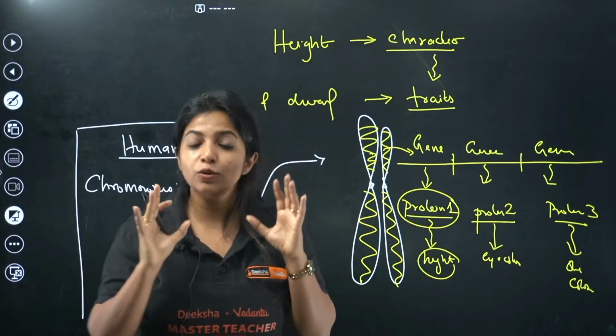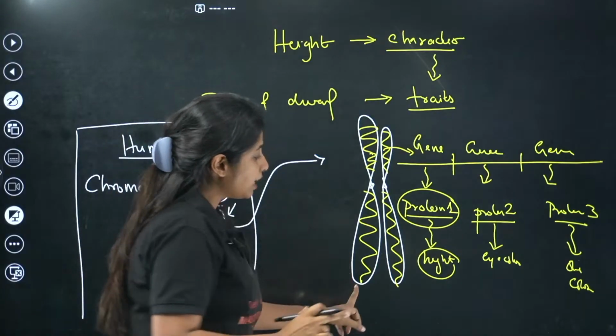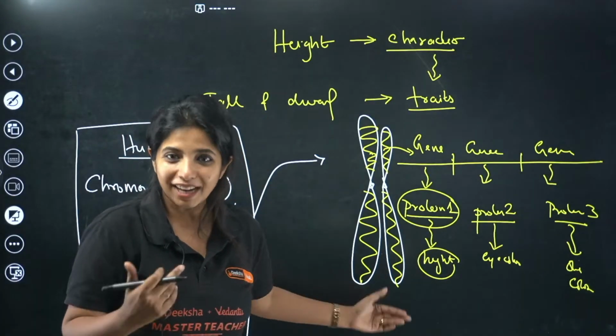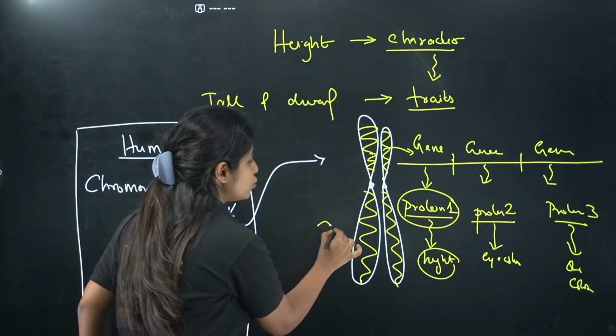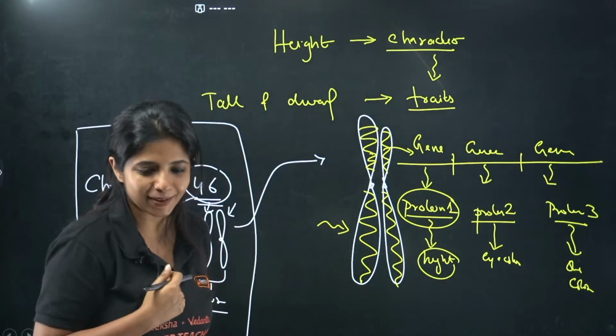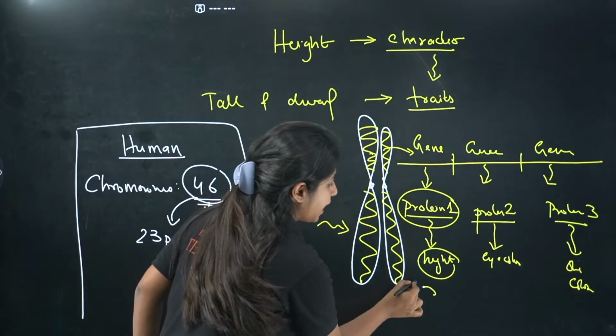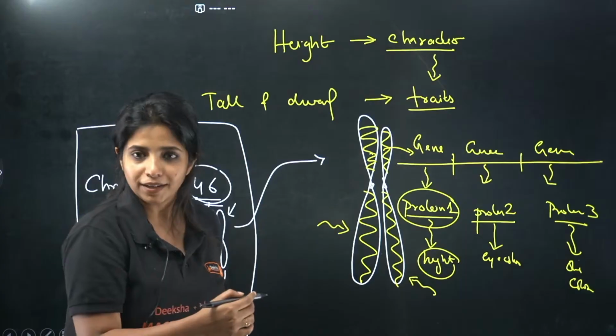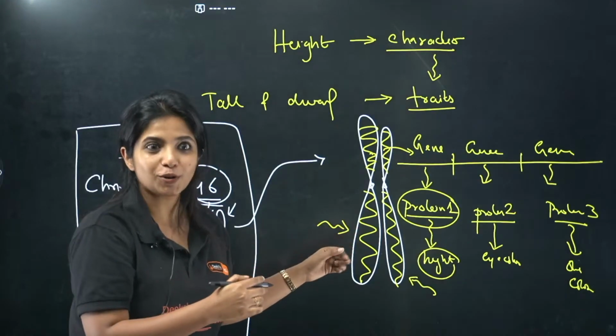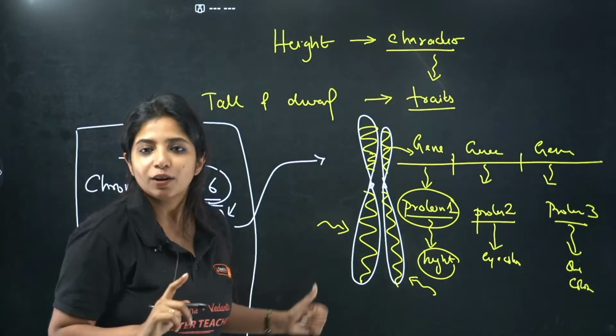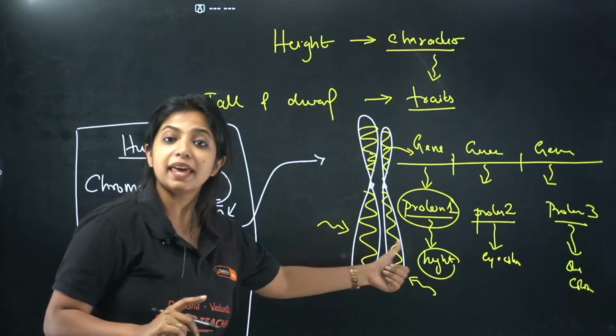Now I'm telling you one very important thing over here: when I say a pair of chromosomes, one chromosome I get from my father, and the other chromosome I get from my mother. So father and mother are both contributing; one is coming from each of my parents.